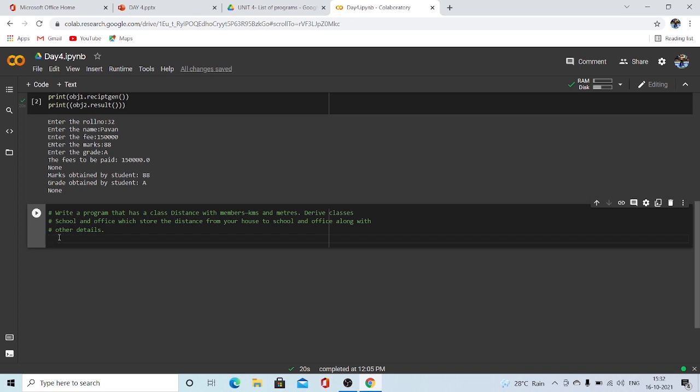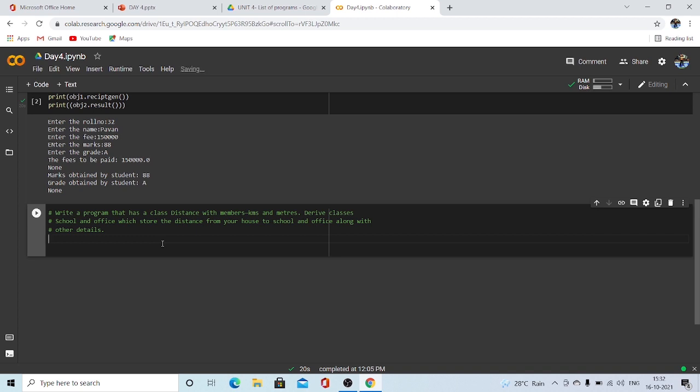It's very easy. You have to store the school and office distances in meters and kilometers in the class Distance, and then derive the classes School and Office, and they have to store their respective distances. So that's it.